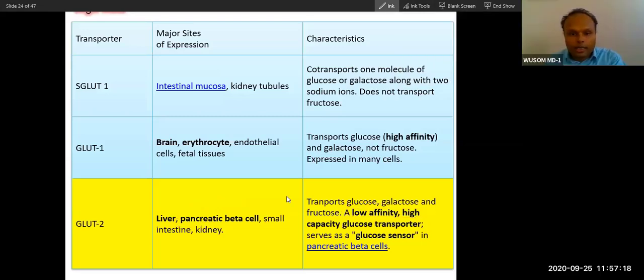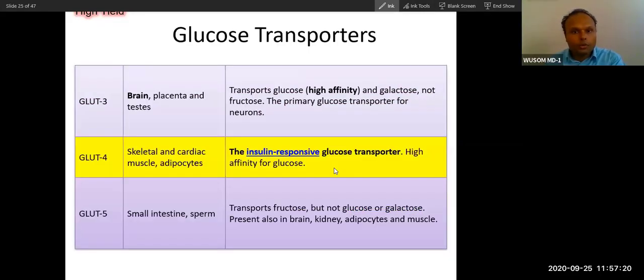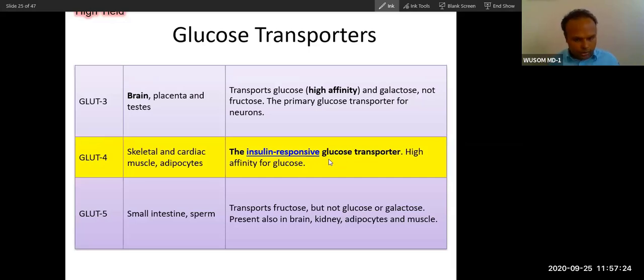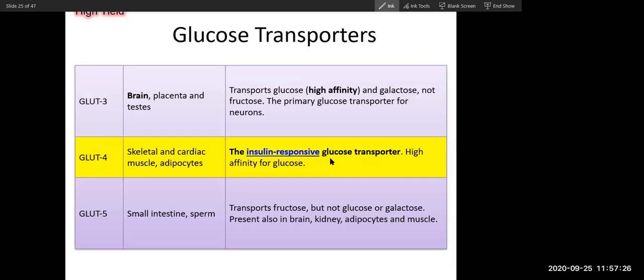I want to memorize this. So will you memorize this too? Yes, doctor. Yes, sure. Sure.